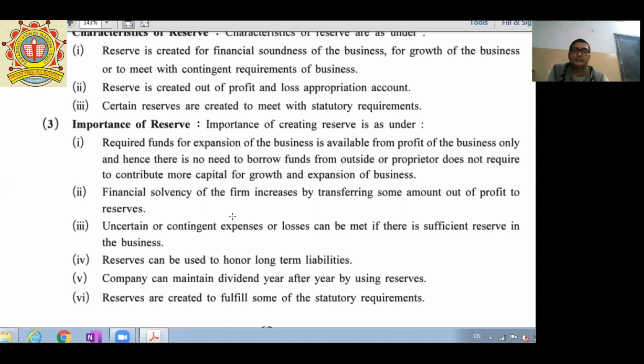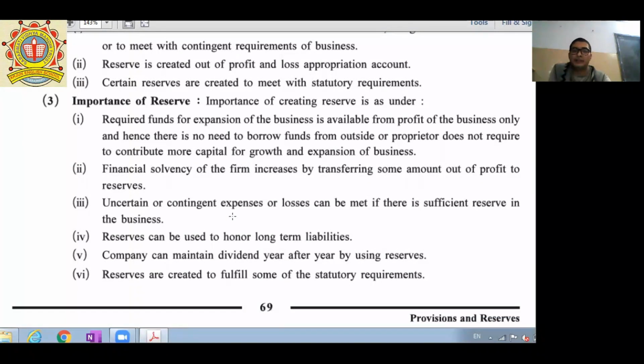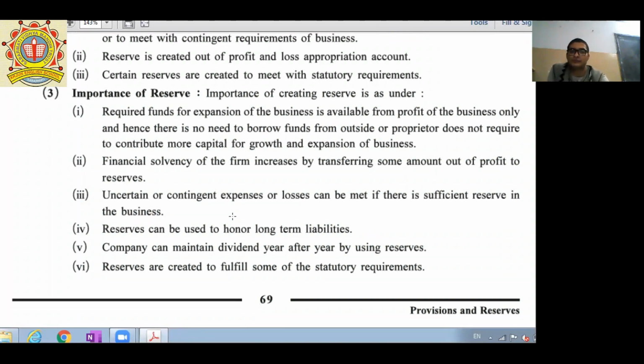Fourth, reserve can be used to honor long-term liabilities. And the company can maintain dividend year after year by using reserve, meaning the company can pay dividend to its shareholders from these reserves.